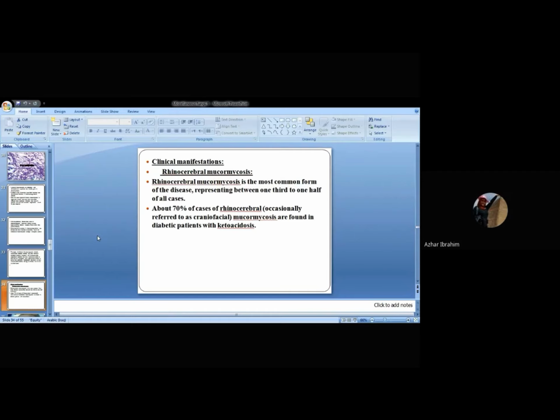That means half or a third of the cases belong to rhinocerebral mucormycosis. Approximately 70% of cases of rhinocerebral mucormycosis, also referred to as craniofacial mucormycosis, are found in diabetic patients with ketoacidosis.